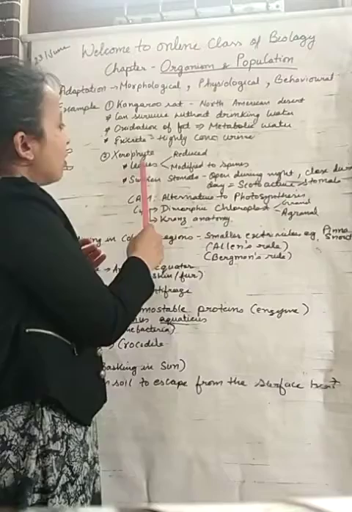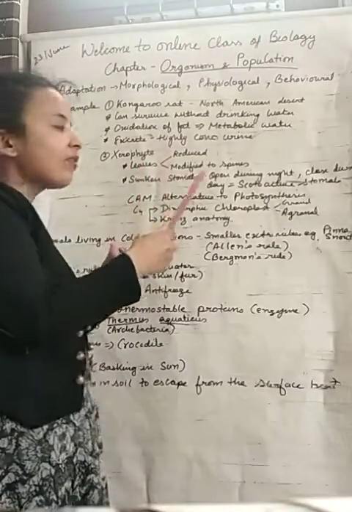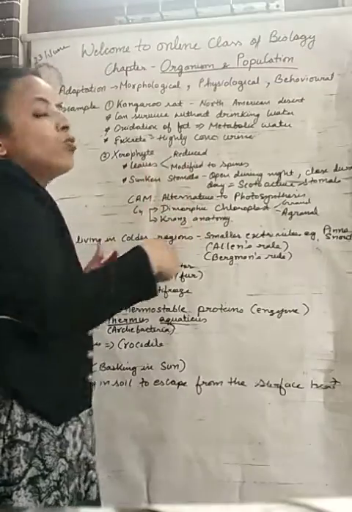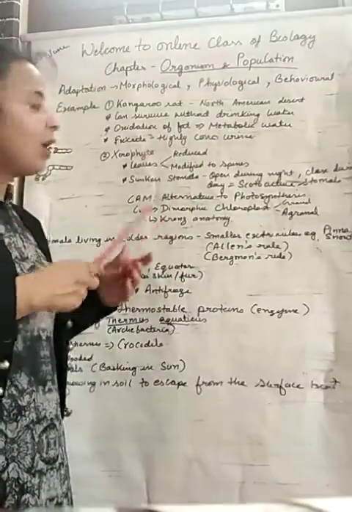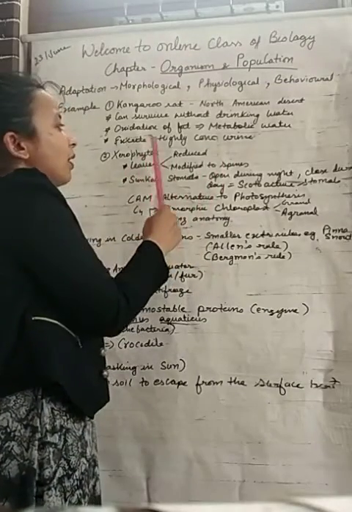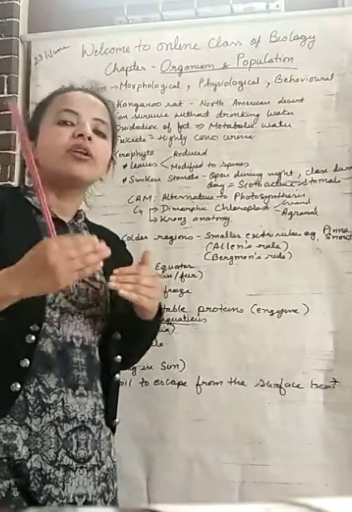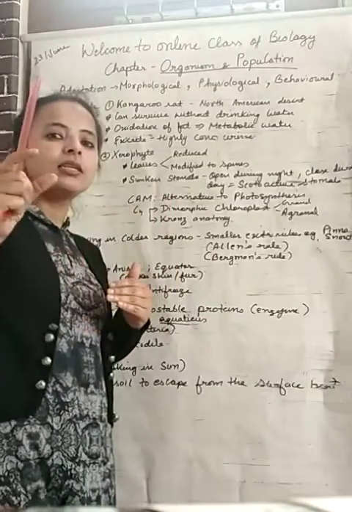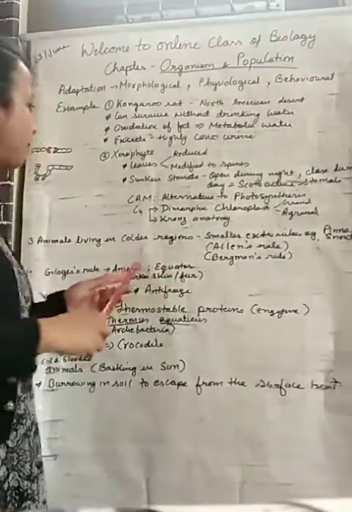Here the leaves have been reduced to spines in order to prevent transpiration, and in some, the stem has been modified to become leaf-like and thick, as we can see in the case of Opuntia.